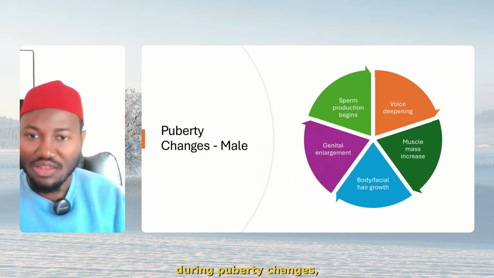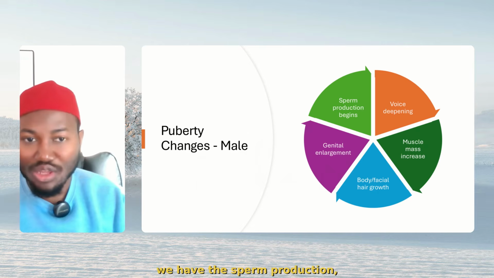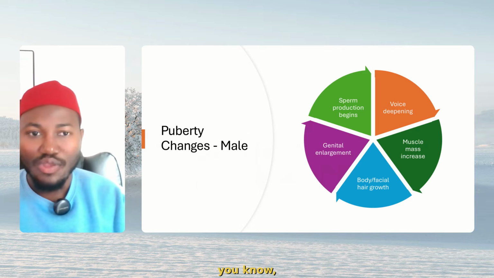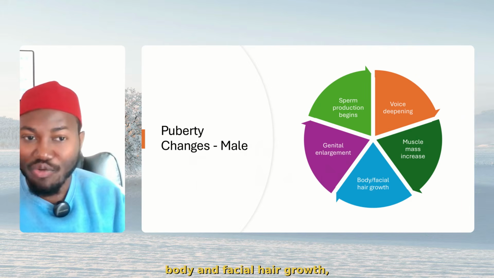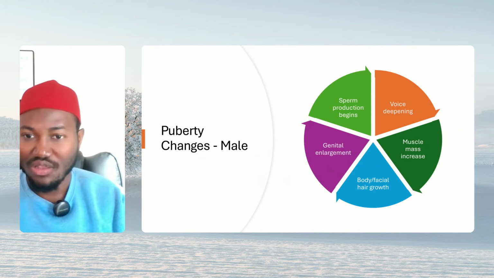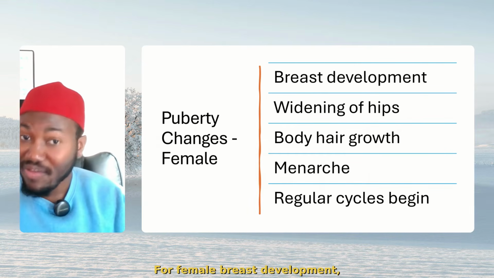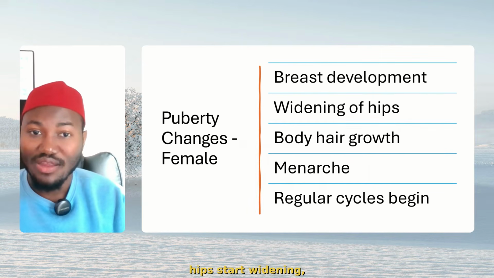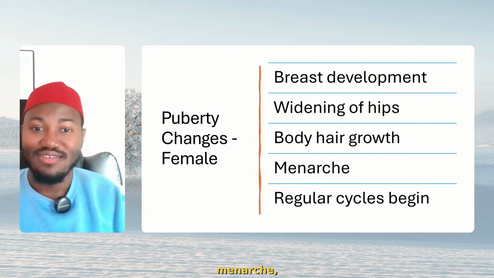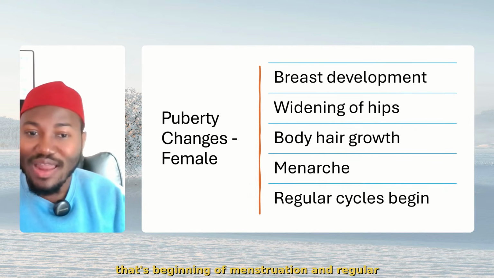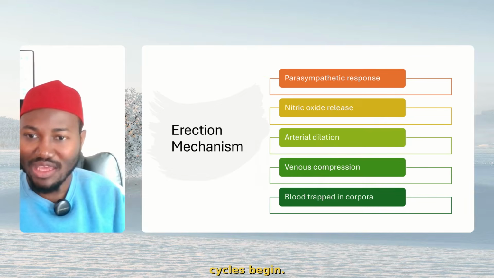During puberty changes, you understand, for male, we have the sperm production, we have the deepening of the voice, genital enlargement, body and facial hair growth, muscle mass increase. Very, very important for you to know these changes. For female, breast development, hips start widening, body hair growth, menarche, that's beginning of menstruation, and regular cycles begin.